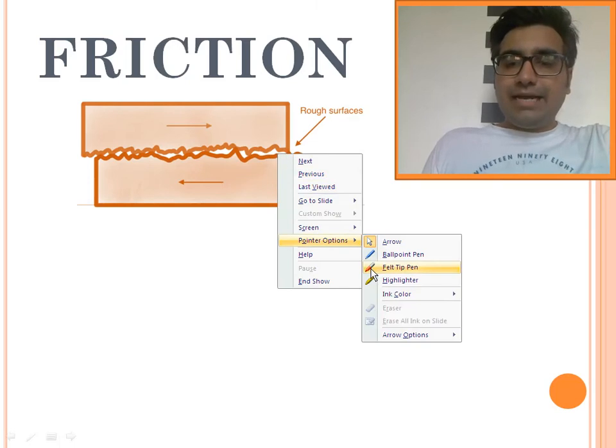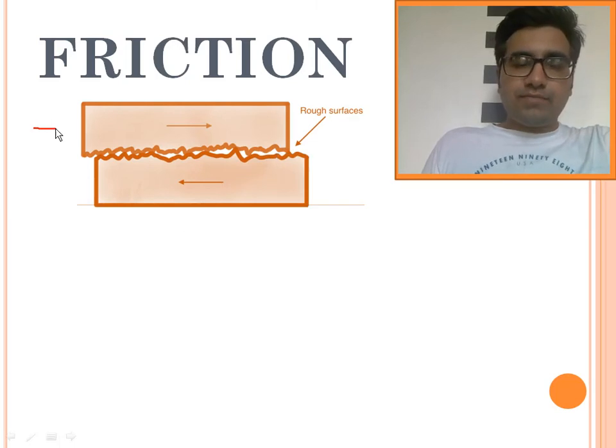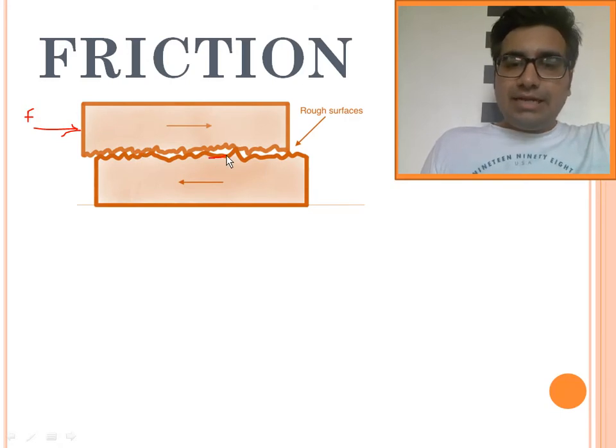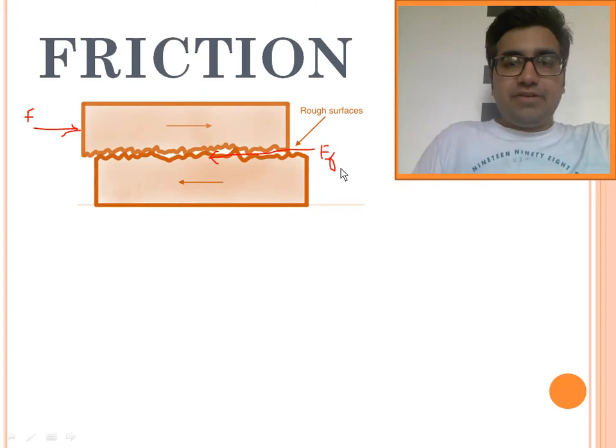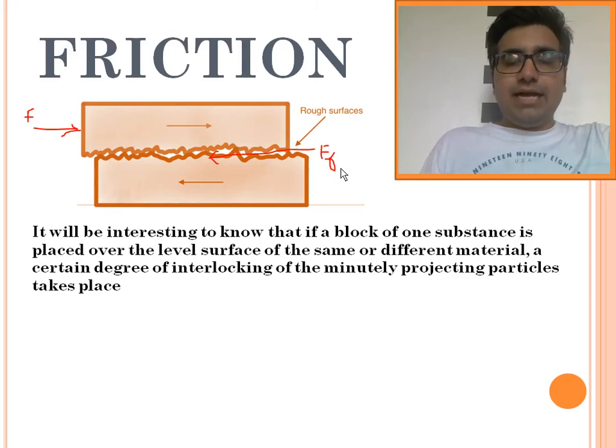Now I apply an external force on the body to move it in the direction of the applied force. As soon as we apply a force F, the body tries to move, but the body cannot move because of the interlocking between them. This interlocking generates a reactive force tangential to the contact surfaces, and this reactive force is known as frictional force. The frictional force always acts in the direction opposite to the motion.